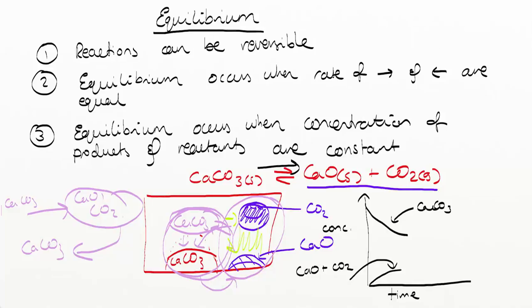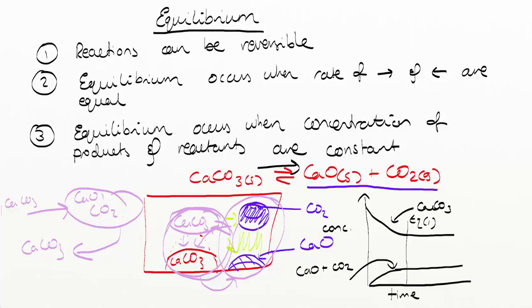So what we'll see in that situation is when the rates become equal, the concentrations of each of these don't change. So the concentrations of each of them become constant like that. Okay, so at this point where they've become constant, we've reached what's known as equilibrium. So we can write EQ like 1 there.